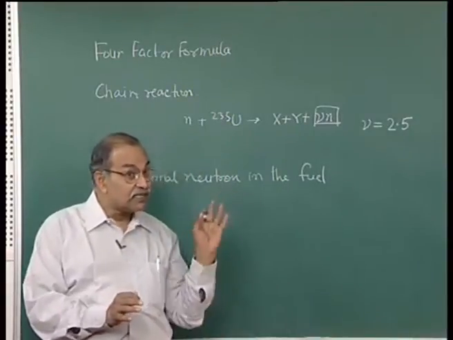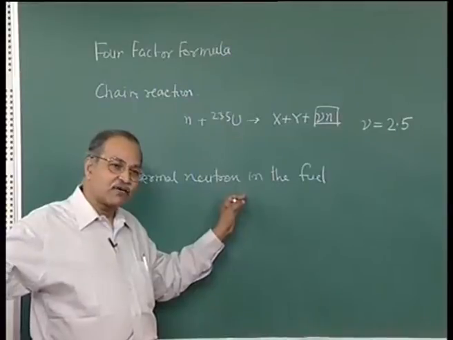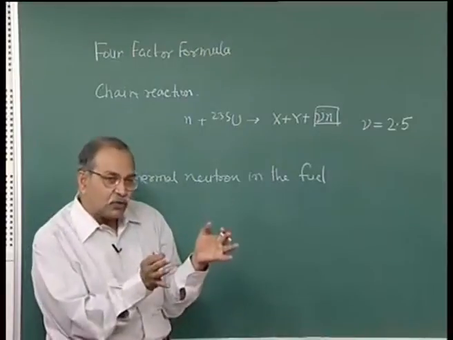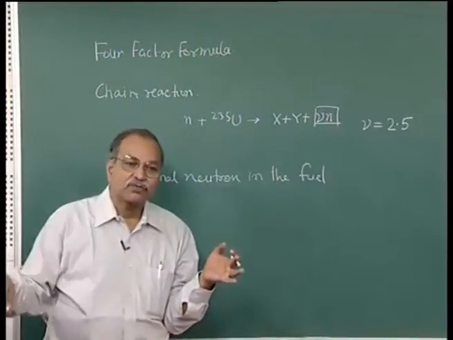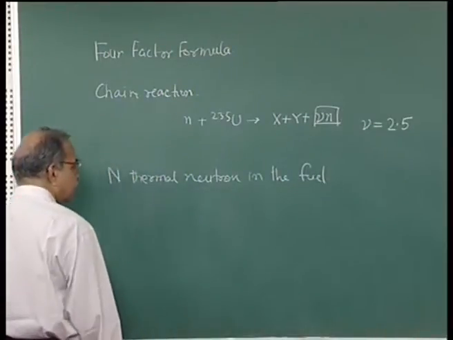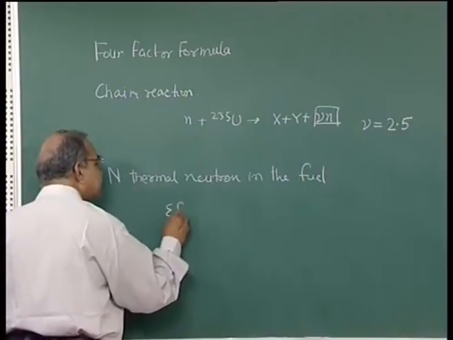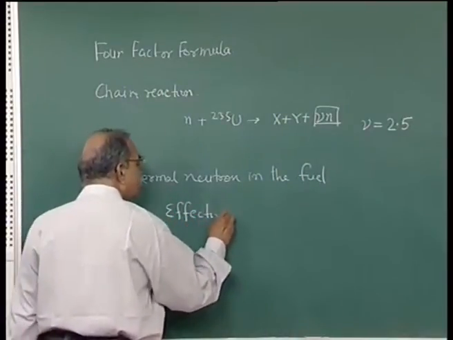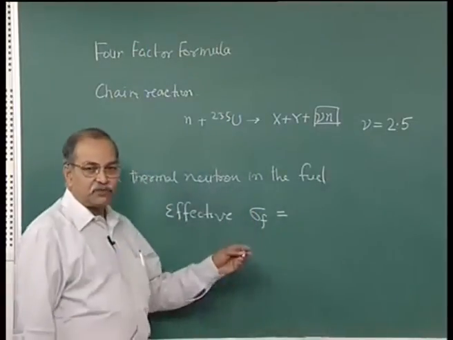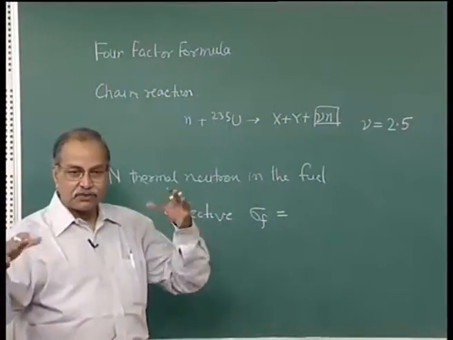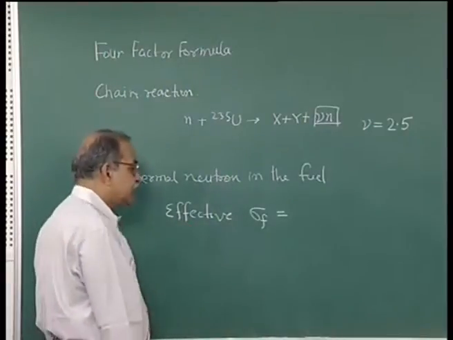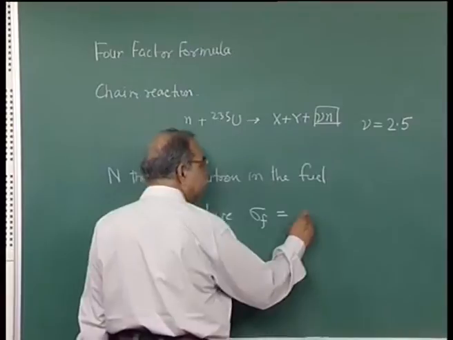We are talking of thermalized neutrons, so those resonances are out of question, those resonances are beyond 1 electron volt, but even at this lower energy, although it is not going through those resonances, some cross section is there for that non-fission kind of reaction. So, you talk of an effective cross section for fission, effective also because you have both the species. So, on the average, what is the fission cross section per nucleus?